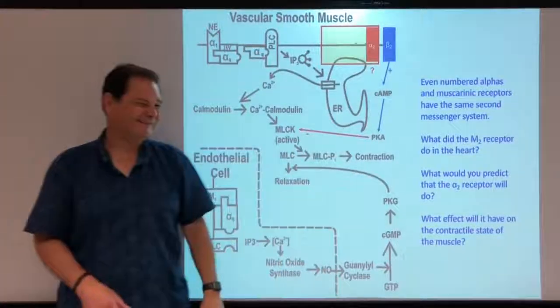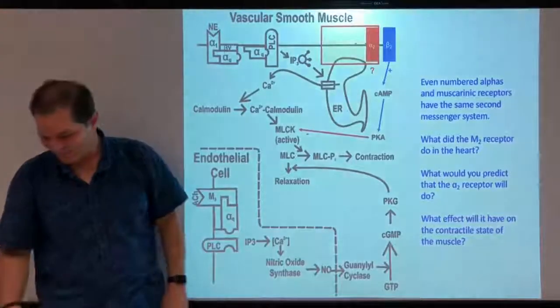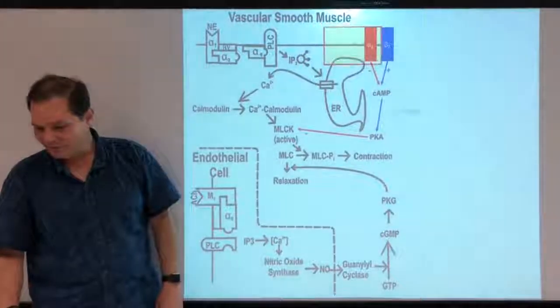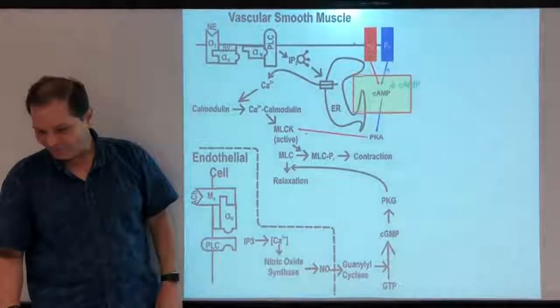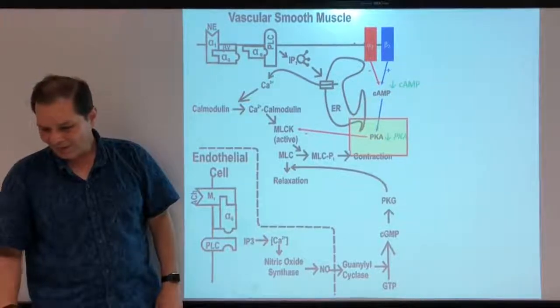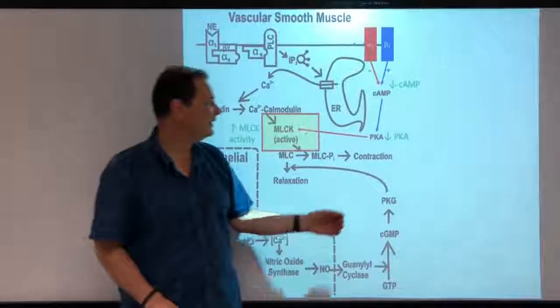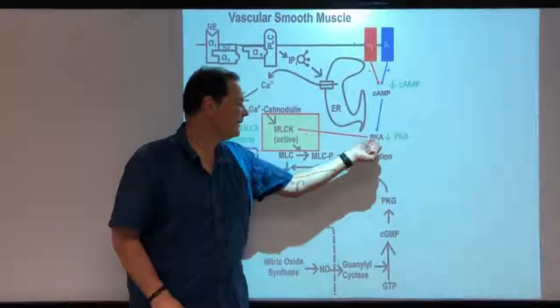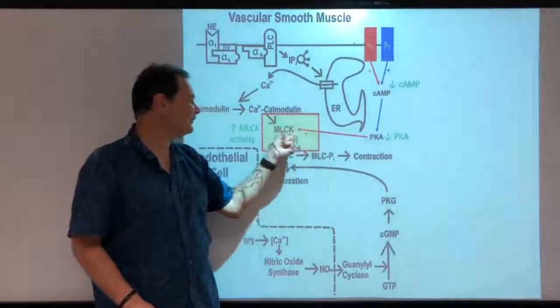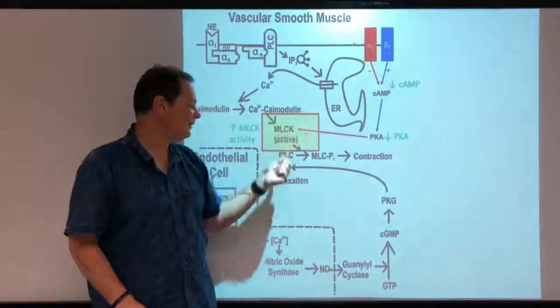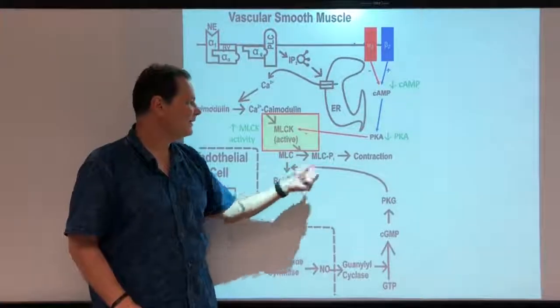Correct. I hope it's correct. Okay, it's going to decrease the cyclic AMP, decrease the PKA, and it's going to increase myosin light chain kinase activity. Because increased PKA activity caused phosphorylation of myosin light chain kinase, and that caused relaxation.